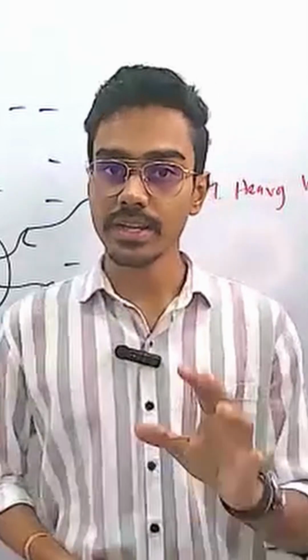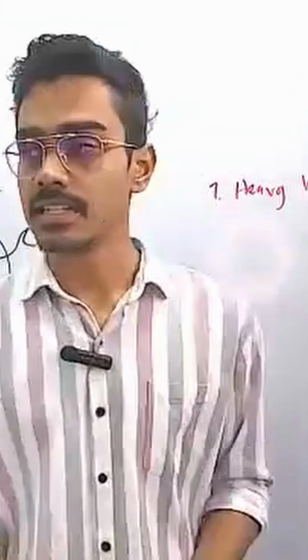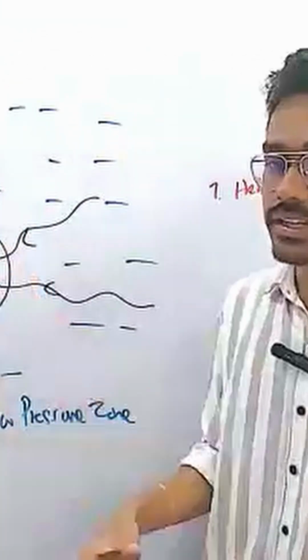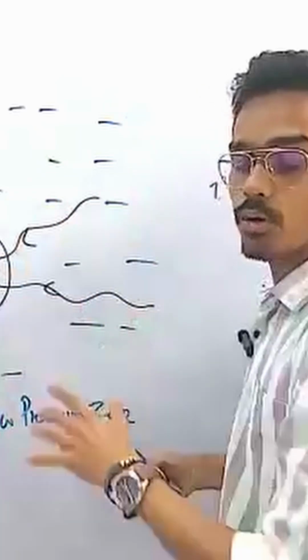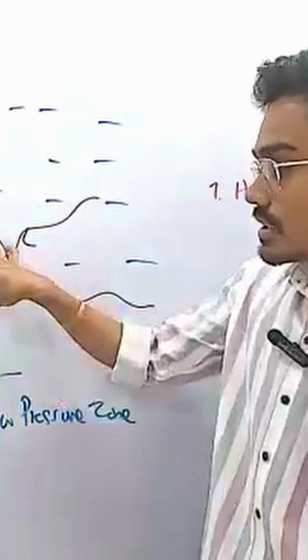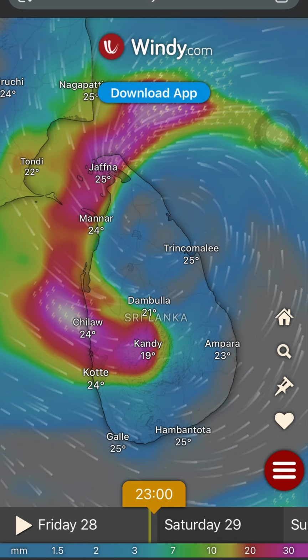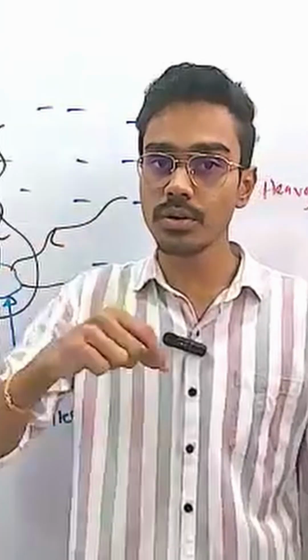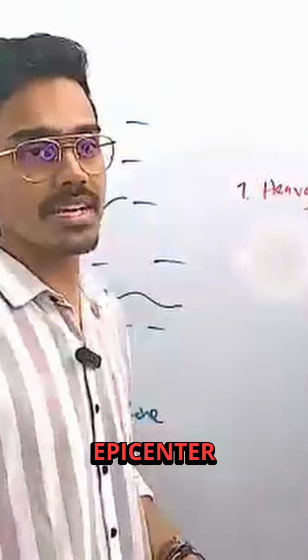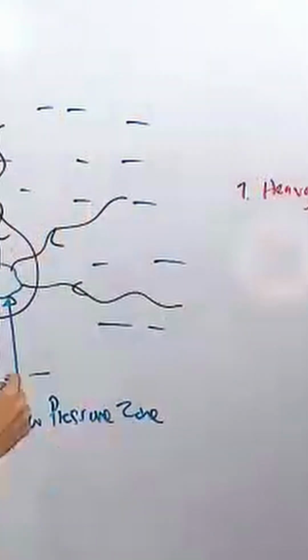Now, the severity of this scenario is that since we have a low pressure zone inside the country, all the winds from all around are now centralizing to our country, right? They are coming to the central point of the low pressure zone. That is called the epicenter of the cyclone. We have this in waves.